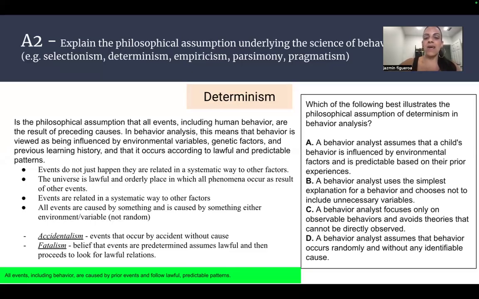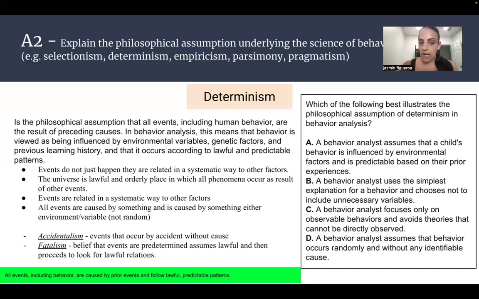Which of the following best illustrates the philosophical assumption of determinism in behavior analysis? This is a type of question we may see on the BCBA exam. A, a behavior analyst assumes that a child's behavior is influenced by environmental factors and is predictable based on their prior experiences. B, a behavior analyst uses the simplest explanation for a behavior and chooses not to include unnecessary variables. C, a behavior analyst focuses only on observable behaviors and avoids theories that cannot be directly observed. Or D, a behavior analyst assumes that behavior occurs randomly without any identifiable cause.